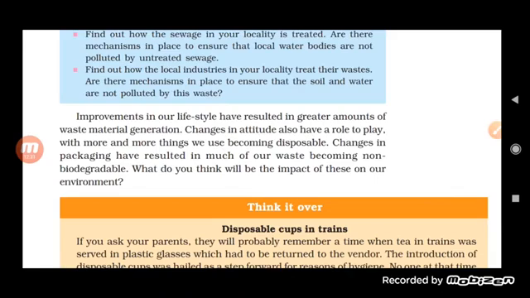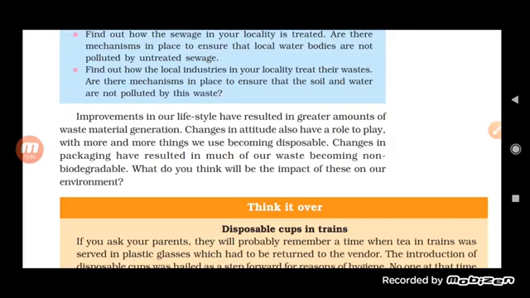Now, improvement in our lifestyle results in a greater amount of waste material generation. Especially this generation must be aware of the environment and the problems occurring because of the waste material and the use of non-biodegradable material.